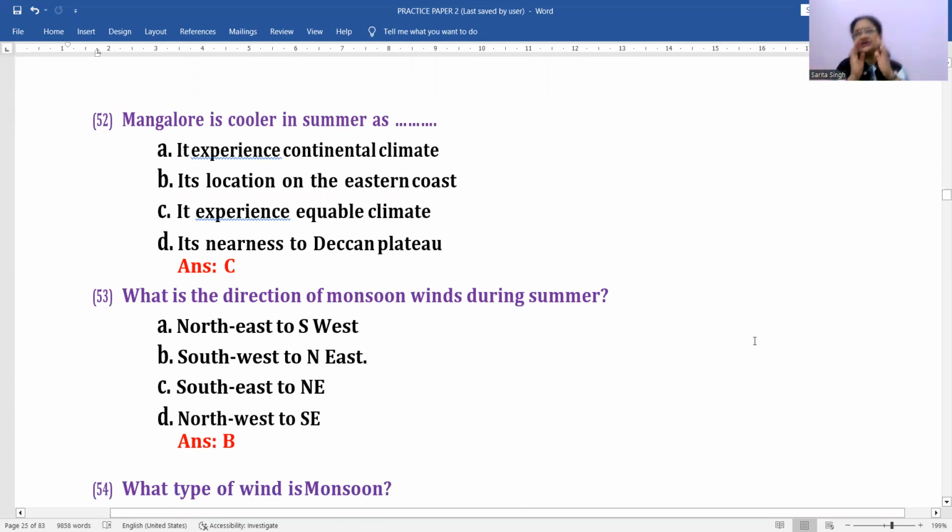मतलब हमेशा बच्चों ये याद रखना, the winds are called by the direction from where they come. Southwest monsoon जब हम बोलते हैं, मतलब ये winds जो हैं, they are coming from southwest direction towards the northeast direction they are going. Winters में जो monsoons आते हैं, they are coming from northeast direction. That's why these are also called by the name northeast monsoons. Understood? तो यहाँ पर आपका question है कि what is the direction of monsoon winds during summer season? तो यहाँ पर आप दोगे B is the correct option for this, right?